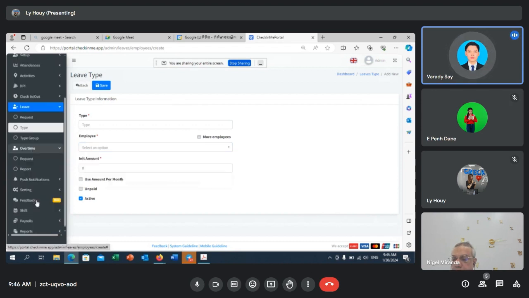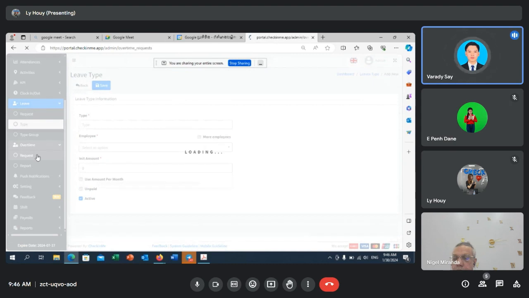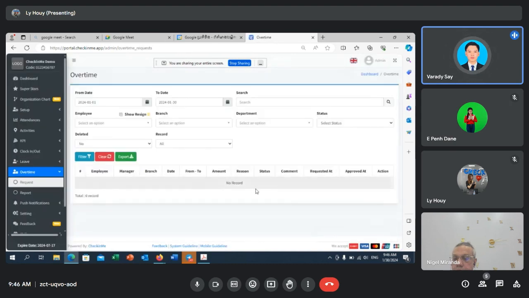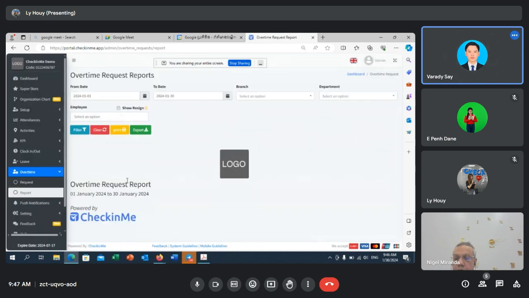So in here we have overtime. For overtime, the employees themselves have to request from their mobile phone how many hours they want to work overtime. If their line manager approves them, their record will be right here. And at the end of the month, you can come and take the report of the overtime requests, if there are any.